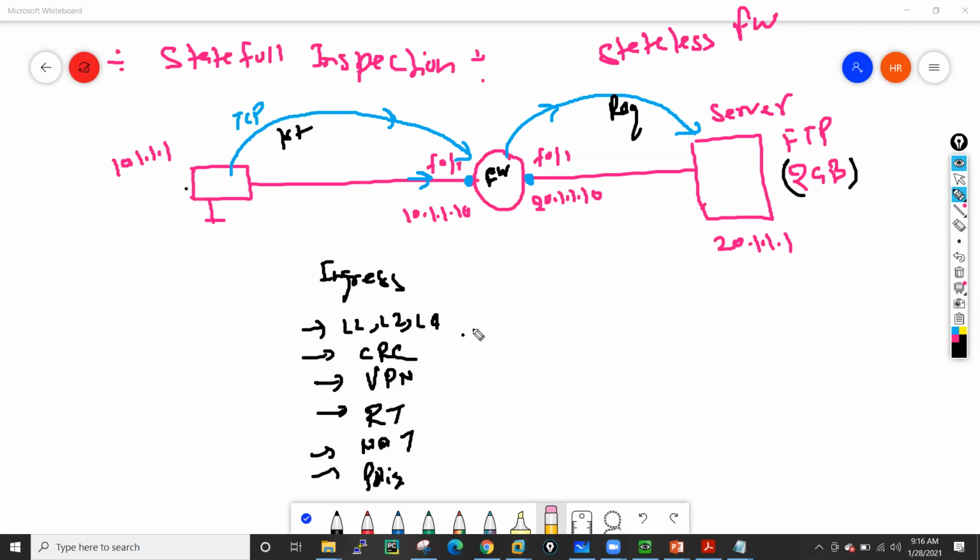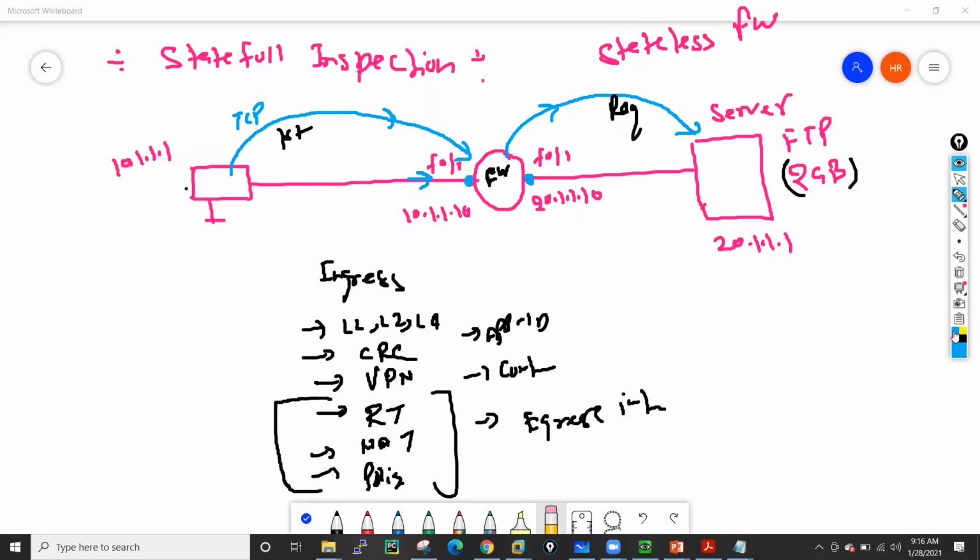Then it will send that packet to the App-ID engine, then to the content engine, and then it will process the packet at the egress interface level. So if you see routing, policy, and NAT, the firewall is designed mainly for these three things. It can perform routing, NAT, and policy properly. So these are the main behaviors of a firewall.